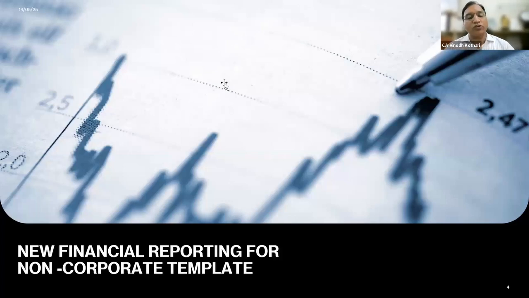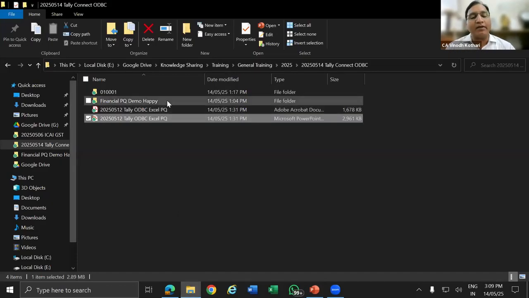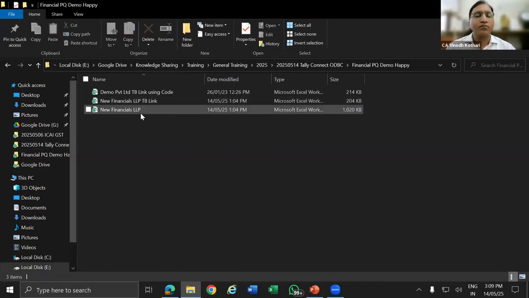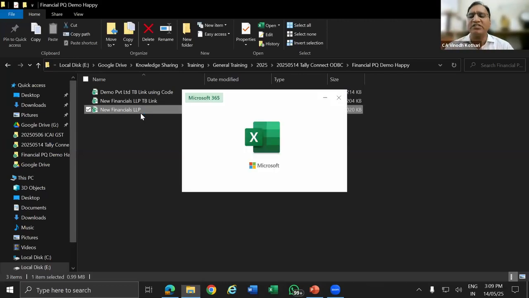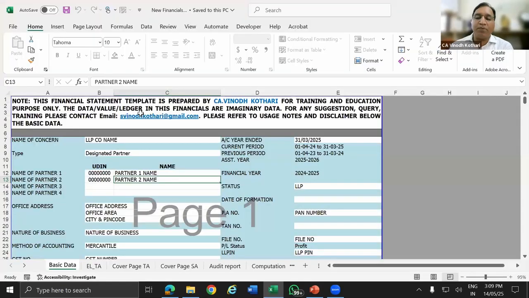Before this, I'll open the financial statement template so that we can understand how this financial statement is prepared, what this new financial statement for non-corporates is, and how we are going to take the help of Tally, Tally ODBC, Excel and Power Query to prepare it.